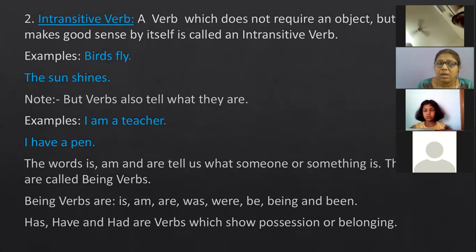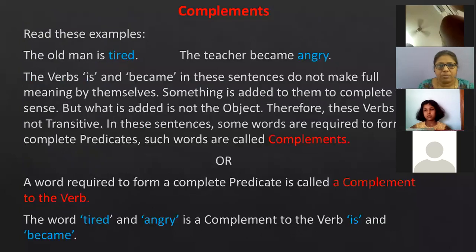It is my pen. So this pen is belonging to me. So has, have and had, they show belonging. Again, has is used for singular, have is used for plural, and had is used for singular and plural in past tense.